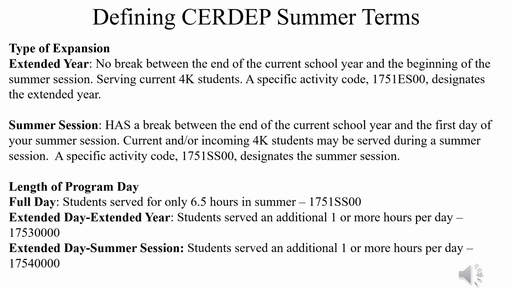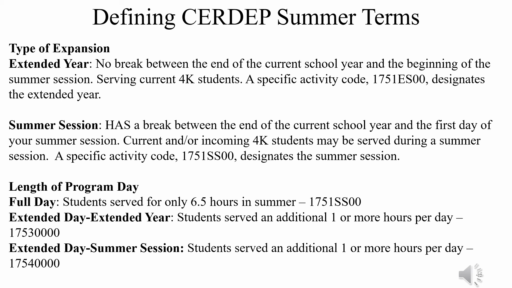There are two key areas to define with summer terms. This is important because according to legislation, the funds for the expansion options are allocated on a per pupil basis and are prioritized based on the type of service. The first thing to consider is what type of expansion is your district providing past the normal school year.